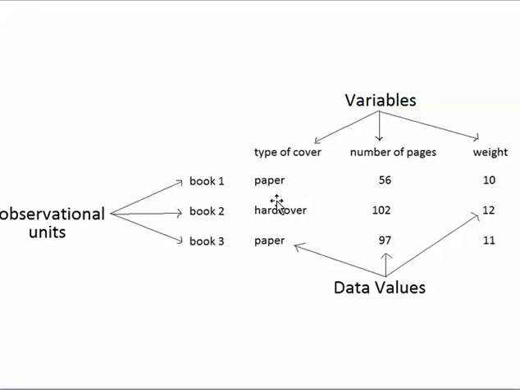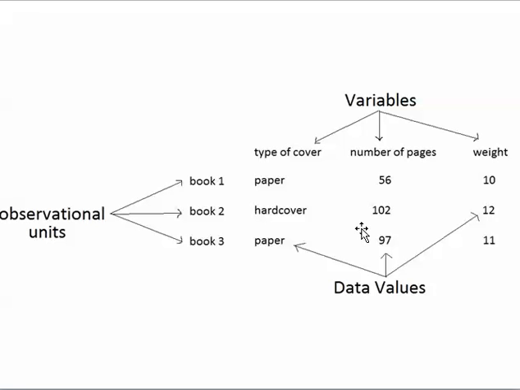So the 9 data values are 1, 2, 3, 4, 5, 6, 7, 8, 9. In a spreadsheet, you can find the number of data values by multiplying the number of observational units by the number of variables. In this case, 3 units times 3 variables equals 9 data values.